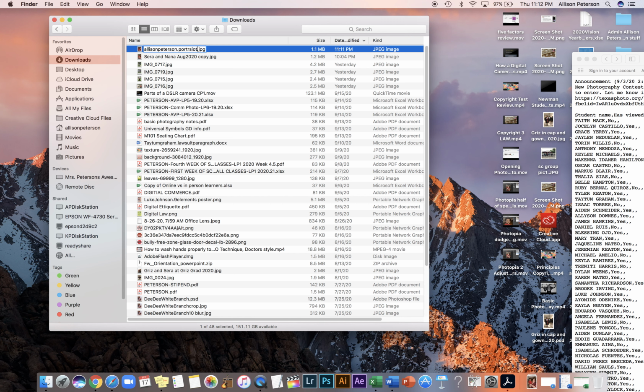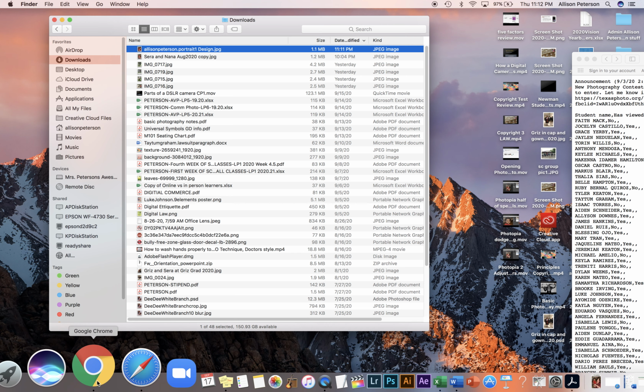Portrait 1 Design. All right, because this first set of portraits that we're taking, we're really looking at the design, right? Now that I've saved it, it's got my correct name for it for my class.